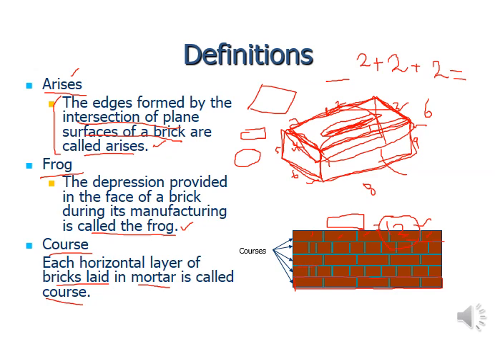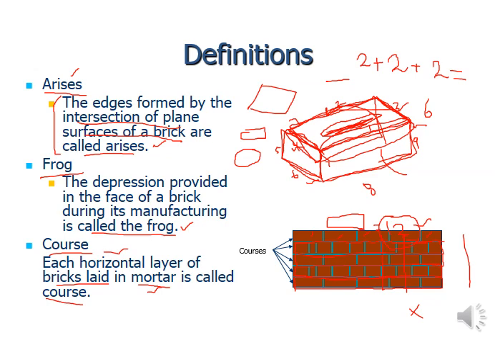In any formation, we are not going to talk about the formation of the bricks here, just that the bricks are placed in the form of rows again at the top of the first layer, then another layer, a third one placed above, and then a fourth one. So each horizontal layer, I'm not talking about the vertical direction, just the horizontal layer, those rows. Each horizontal layer of the brick laid in mortar, joined or bound together with the help of cement sand mortar, is called a course.